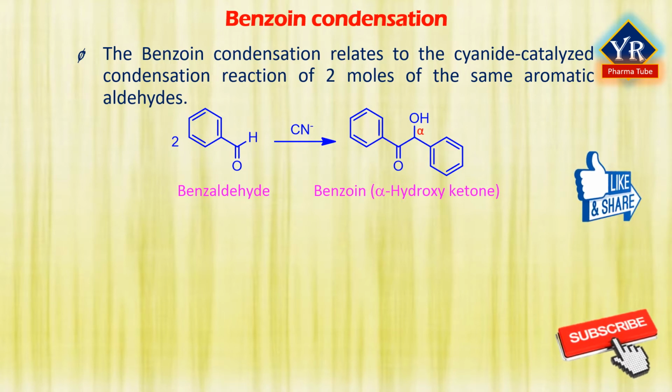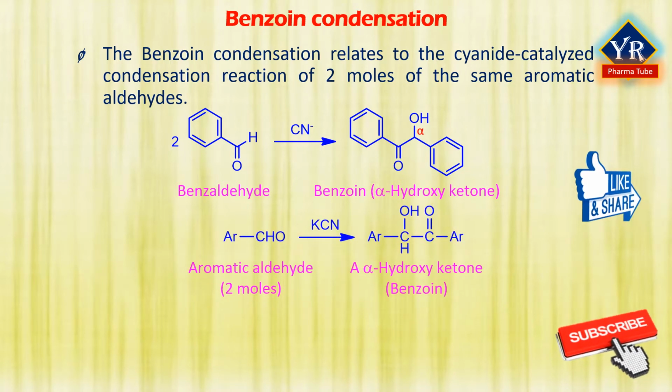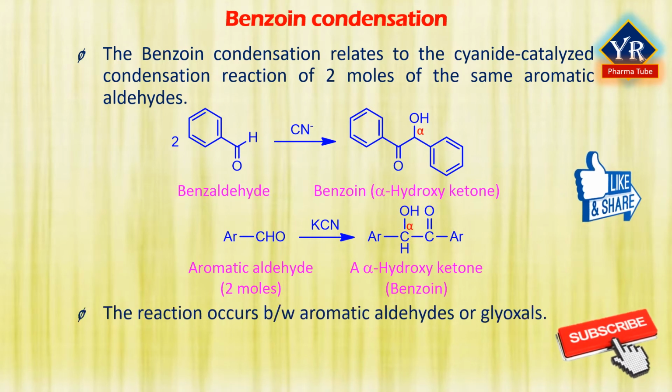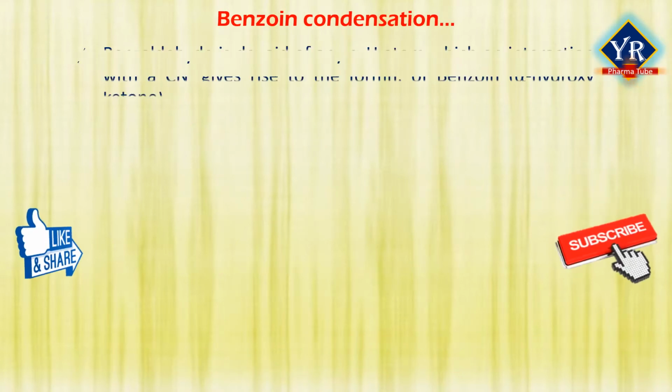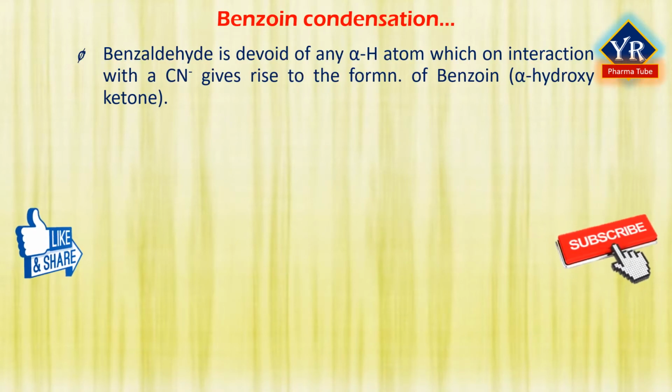The same cyanide catalyzed condensation reaction may also be represented as shown here. The reaction generally occurs between aromatic aldehydes or glyoxals. The benzoin condensation was first reported in 1832 by Justus von Liebig and Friedrich Wöhler during their research on bitter almond oil. Benzaldehyde is devoid of any alpha hydrogen atom, which on interaction with a cyanide ion gives rise to